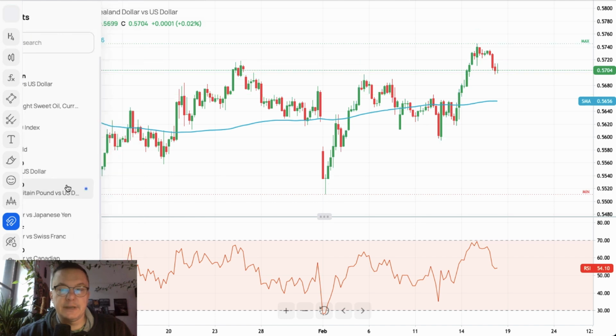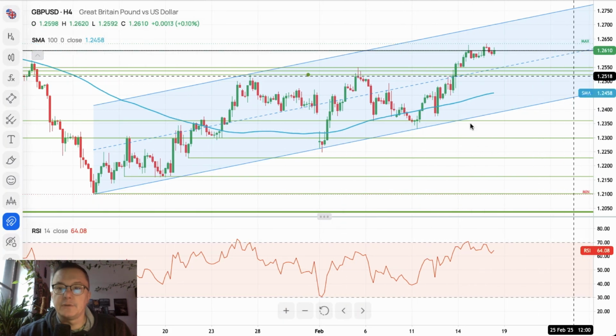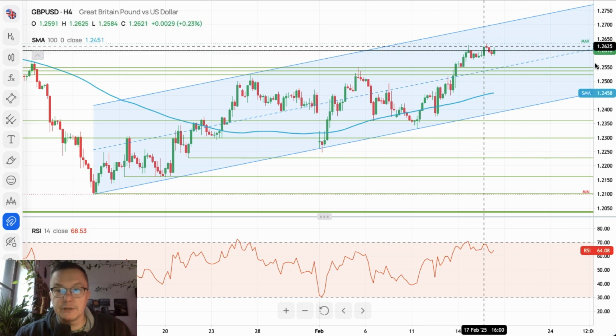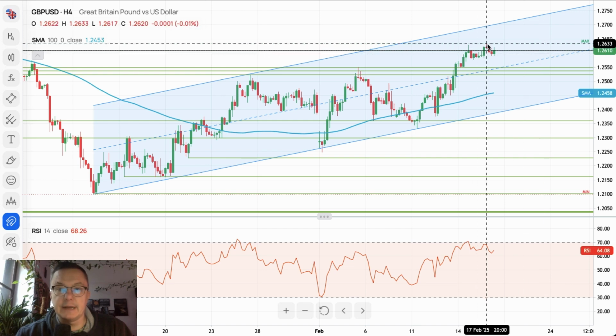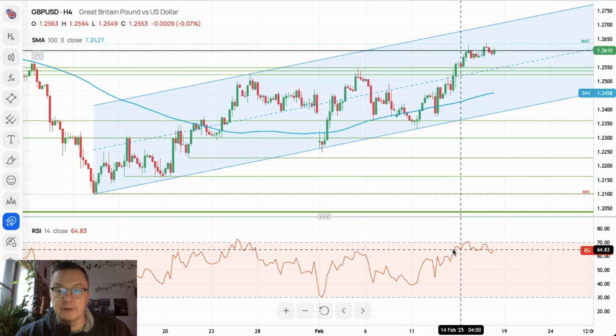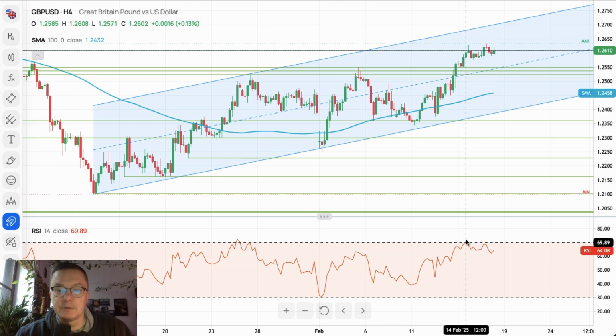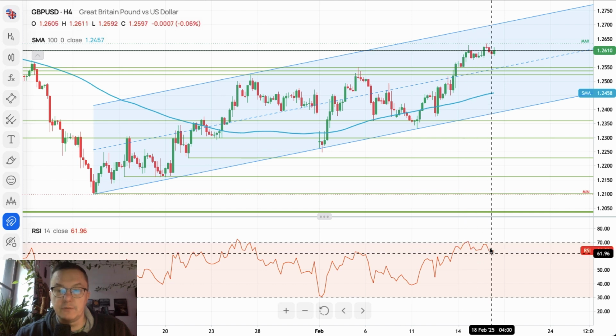Let's go to the cable, because we got data published for the UK economy. A marginal higher high was made, 1.2633, but this market is not actually that strong anymore, because the momentum is down from the extremely overbought conditions.